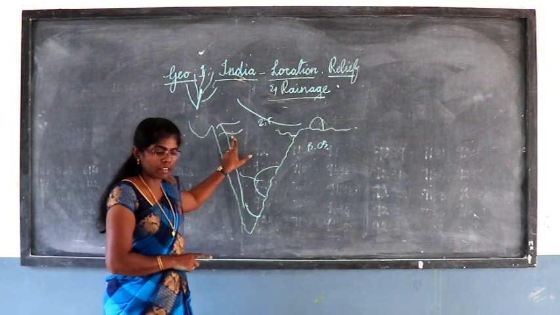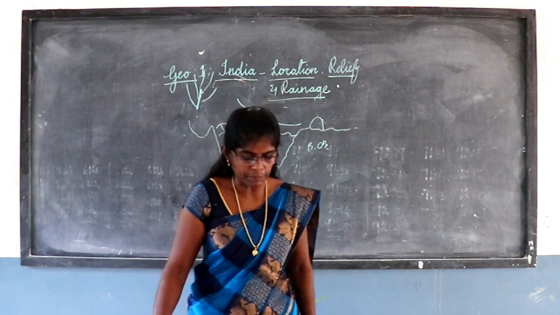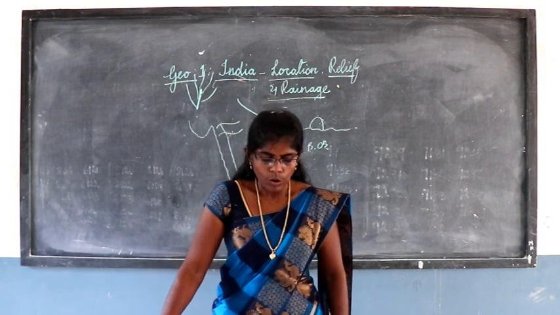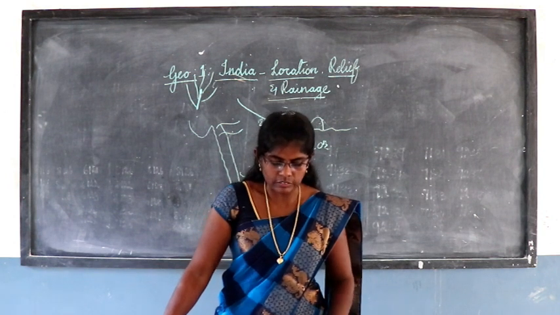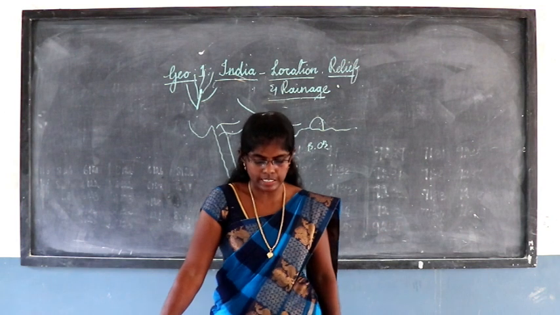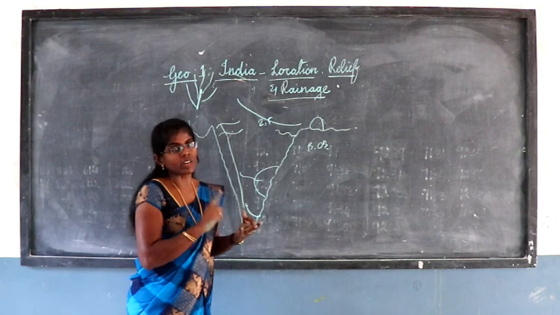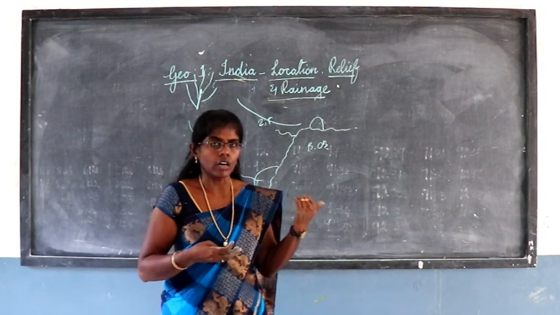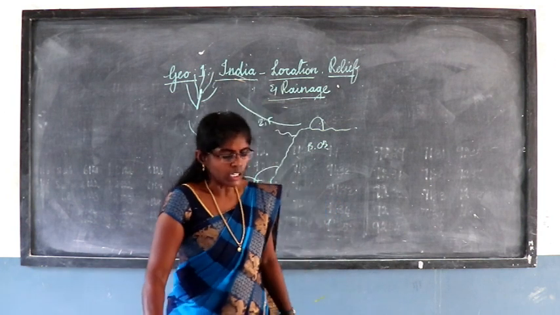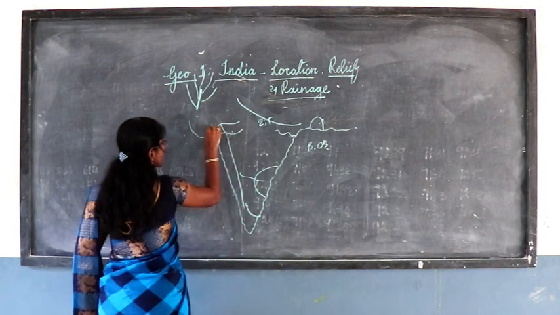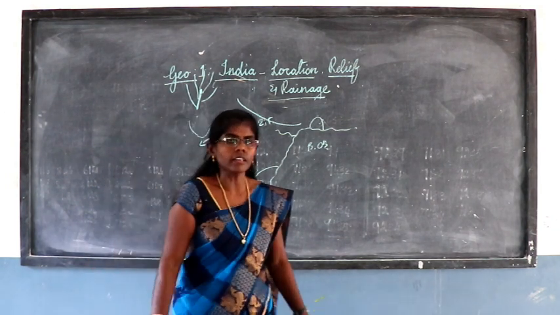So next one is Tapti river. Its length is 724 km. This river rises near Multai in Madhya Pradesh. It is one of the rivers that run from east to west. Only Narmada, Tapti and also the last one is Mahi. So these are the west flowing rivers. It outfalls into the Arabian Sea through the Gulf of Khambhat. So this area is called the Gulf of Khambhat. These three rivers drain into the Arabian Sea.